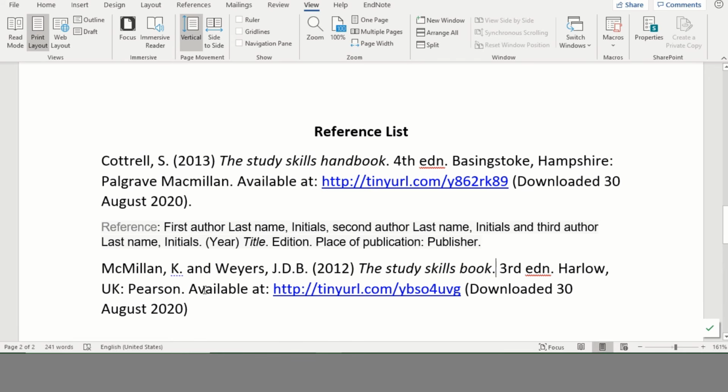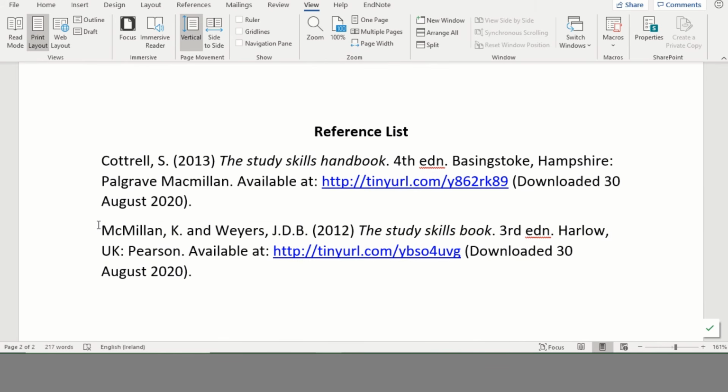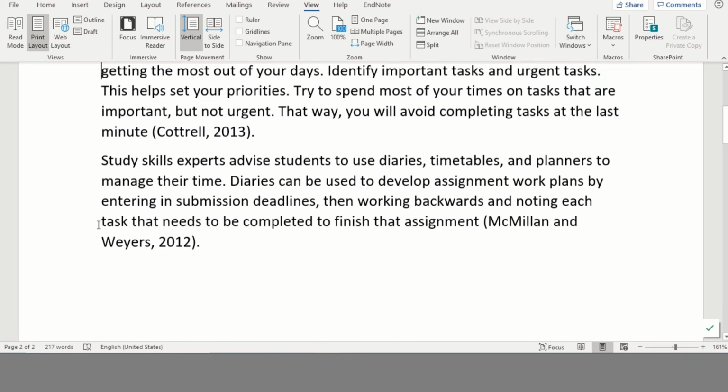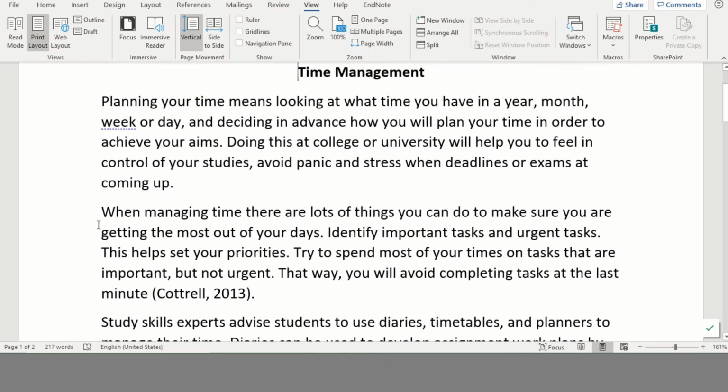As you can see here also, this is an ebook, so that means I had to include available at and the URL of the book itself, and also the day, month and year that I downloaded the book. And the final thing to add then is a full stop. So once you're happy with your reference, you can just delete the information that you've taken from the library's Academic Integrity Guide. So now you have an assignment that has 2 references in it and 2 in-text citations as well.